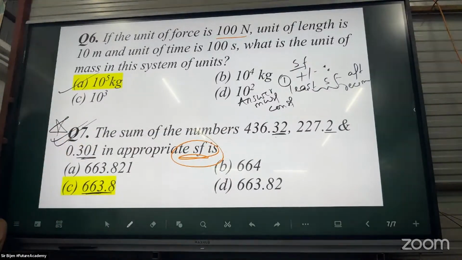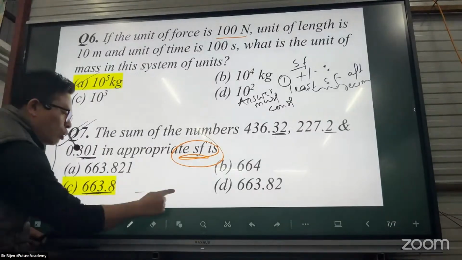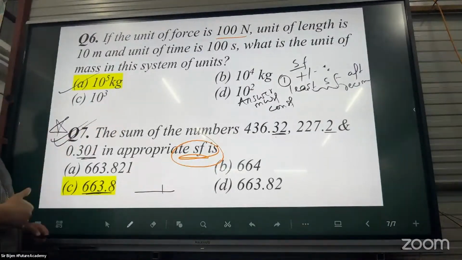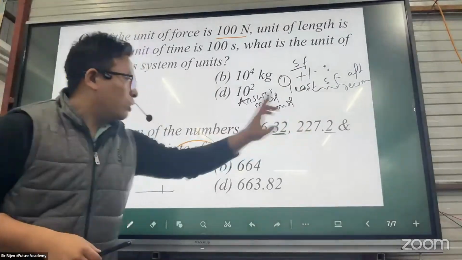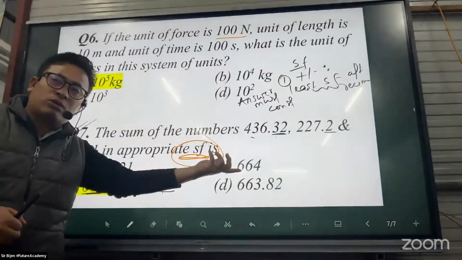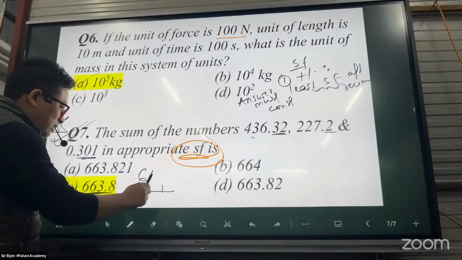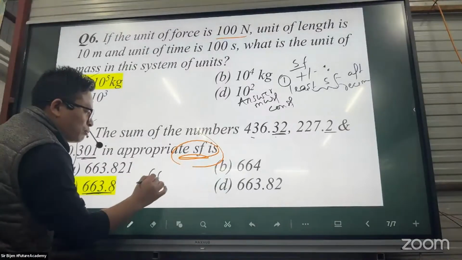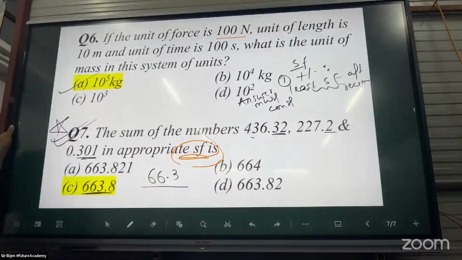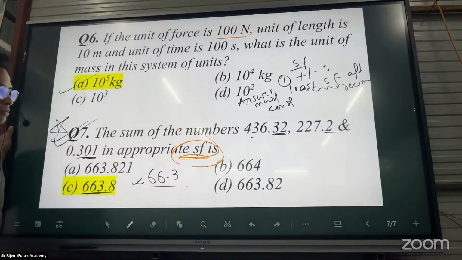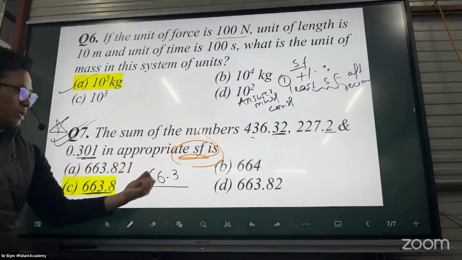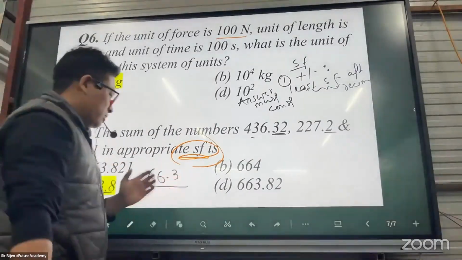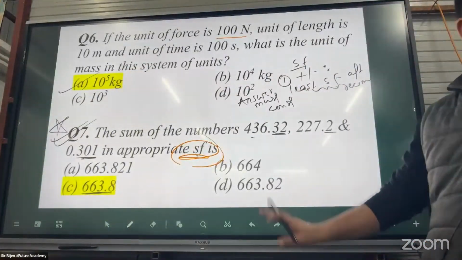But the question is, if we have two options with one significant digit after decimal, take the sum. Some kind of 600 point something, say 66.3. Example: if one of the options is 63.3, then choose the one with the right significant digit.